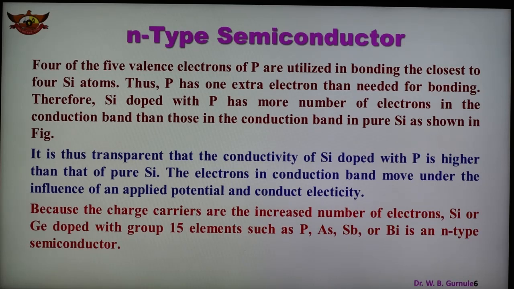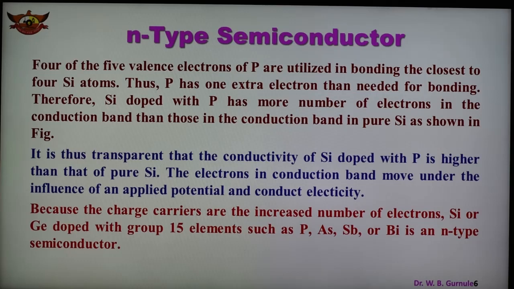It is also known that the conductivity of silicon doped with phosphorus is higher than pure silicon. Electrons in the conduction band move under the influence of applied potential, and conductivity increases. So because of the increased number of charge carriers, silicon or germanium doped with phosphorus, arsenic, antimony or bismuth is an n-type semiconductor. For examples of n-type semiconductor, we have to add an impurity of a group 15 element.